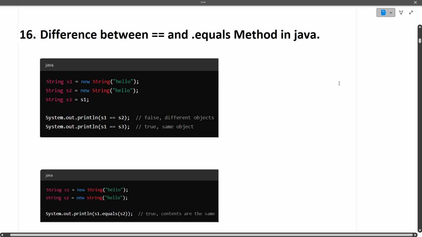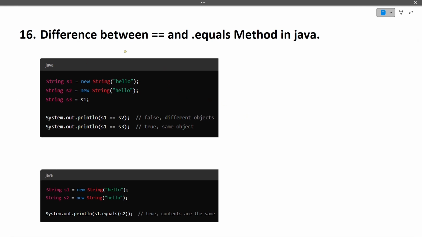The last question of this one shot video is, what is the difference between the double equals operator and the dot equals method in Java? So I have written this code for your reference. If we have two strings s1 and s2 and we are comparing s1 double equals s2 and s1 double equals s3, then if we compare s1 double equals s2, it is returning false. Why is it returning false?